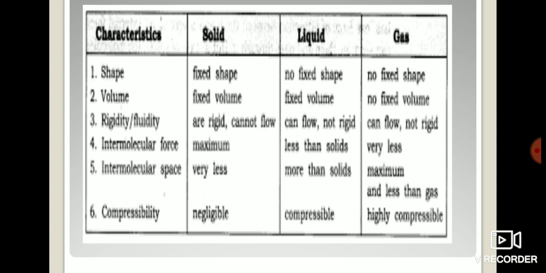The first is about the shape. We all know solids have a fixed shape, but if you move towards liquids, they don't have a fixed shape because they take the shape of the container. The same applies to gas, so they also don't have a fixed shape. The next characteristic is about volume. Again, the solid has a fixed volume, and liquid also has a fixed volume. But when you move towards gases, they don't have a fixed volume.